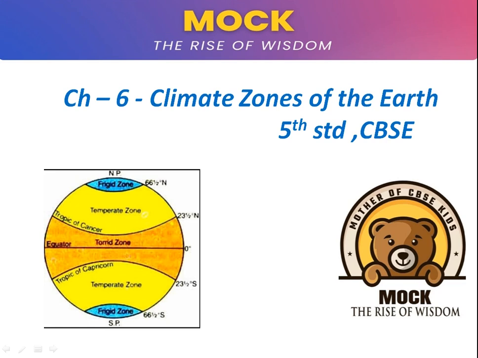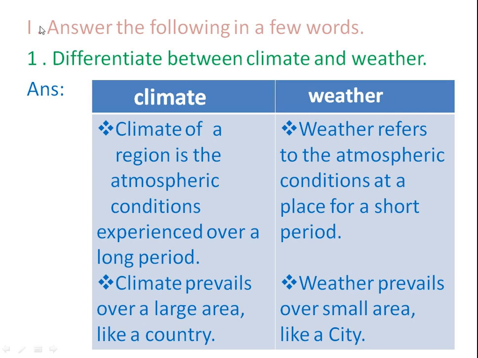Today I want to explain question and answers from Social Studies, chapter number 6, Climate Zones of the Earth. First main, answer the following in a few words. First question, differentiate between climate and weather.